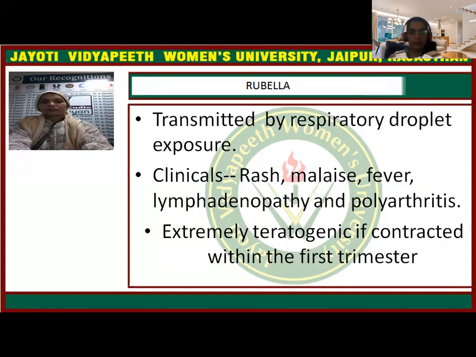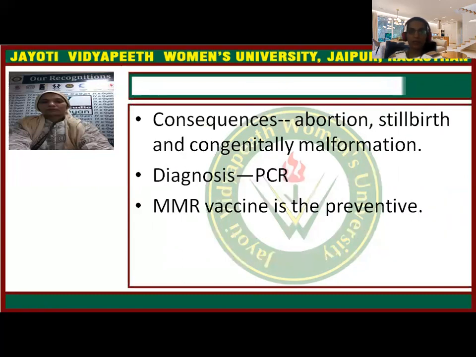And very, very important, this is a teratogenic infection. Whenever it is contracted in the first trimester, the fetus will suffer from this infection. Generally, there are chances of complications during pregnancy, and even after delivery, the survival of the neonate is really difficult because of this rubella infection. Consequences include abortion, stillbirth, and many congenital anomalies.